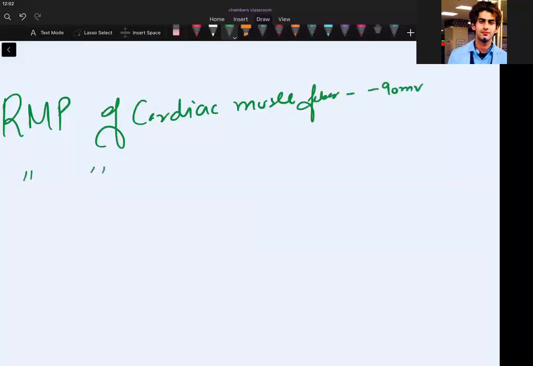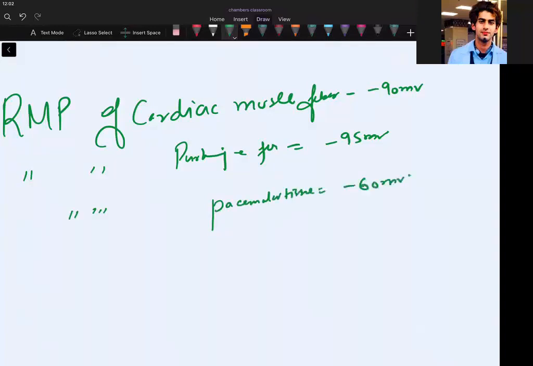Resting membrane potential of Purkinje fiber is minus 95 millivolt. I'm just taking, there may be some variation in the books, but don't worry, it's around this. Resting membrane potential of pacemaker tissue is minus 60 millivolt. This is first the basic tools in your hand.